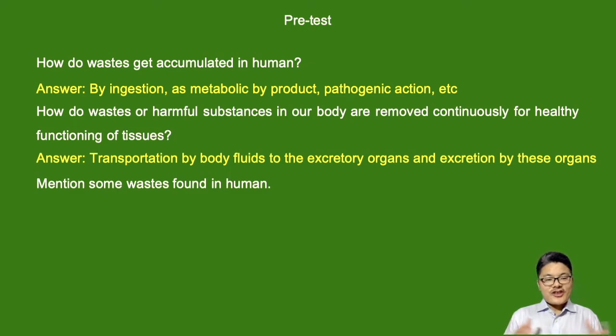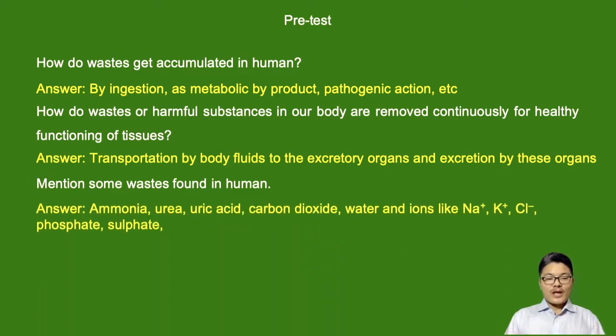Can you mention some wastes found in humans? You know that, right? So we have ammonia, urea, uric acid, carbon dioxide, water. Even water, if it is in excess, becomes waste. And we have ions like sodium, potassium, chloride, phosphate, and sulfate. All these, if present in excess, become waste.